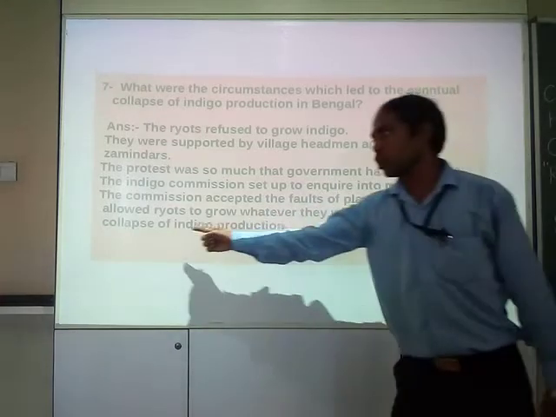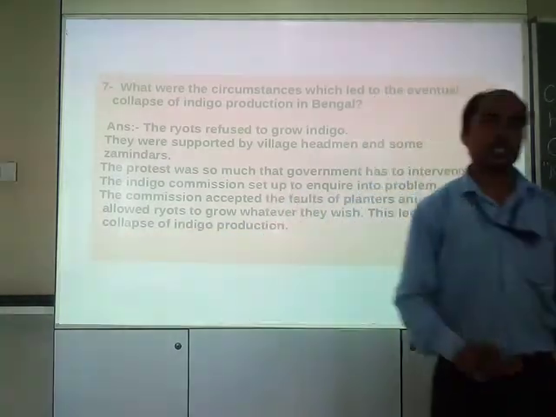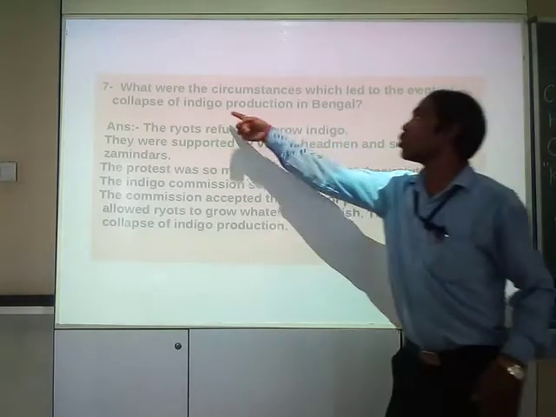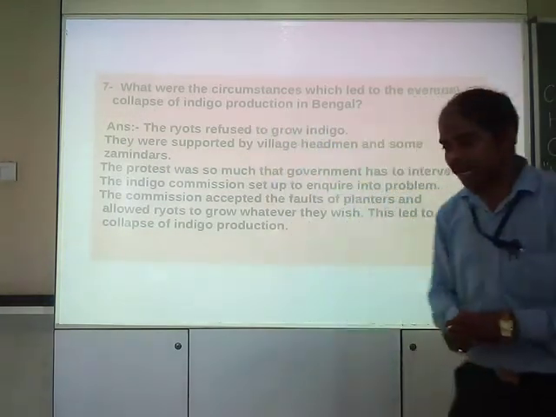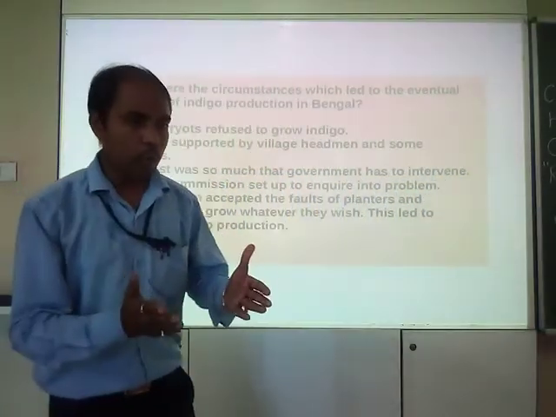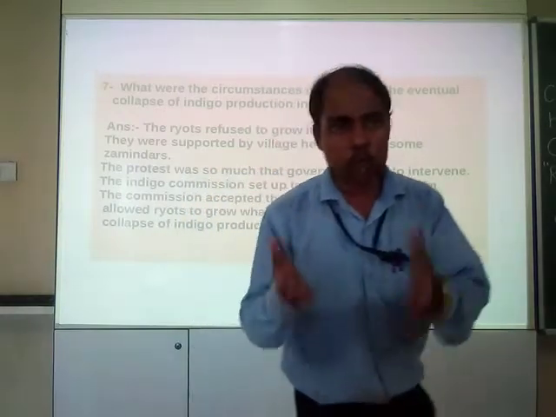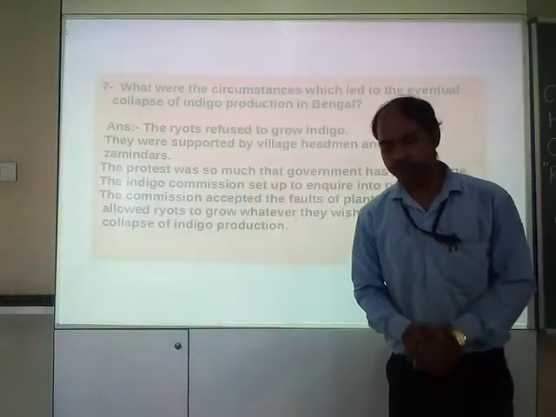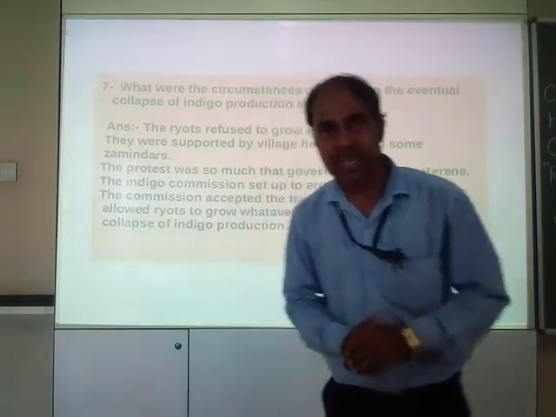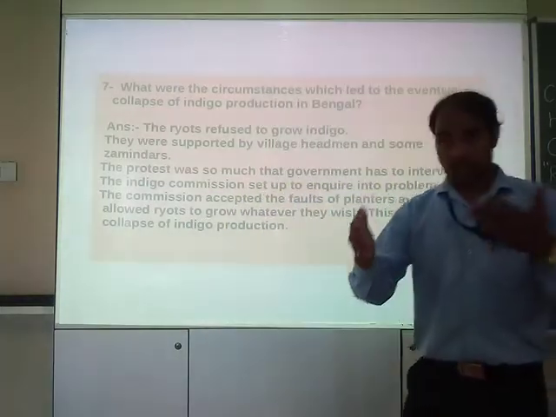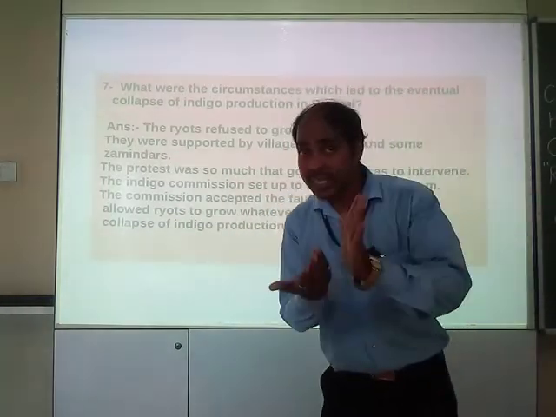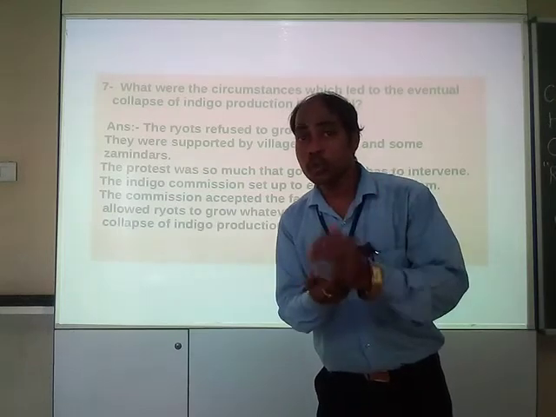This led to the collapse of indigo production. So you can easily make out your answer why the indigo production fell down in Bengal. First of all, the peasant, the ryot, refused to grow the indigo. They were supported by the village headman and other big zamindars, right? Now the revolt was so much that the government came to intervene.